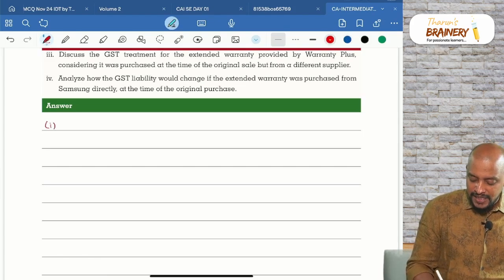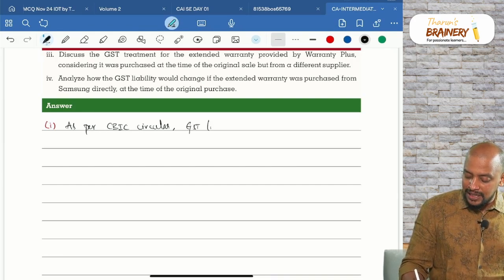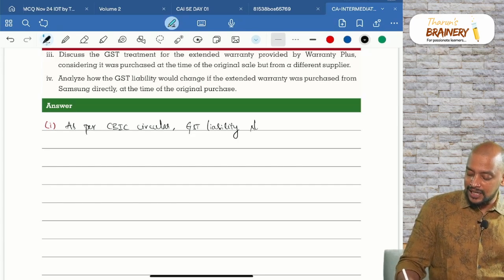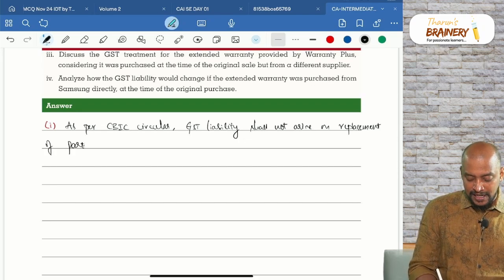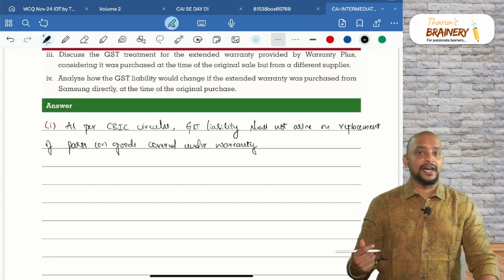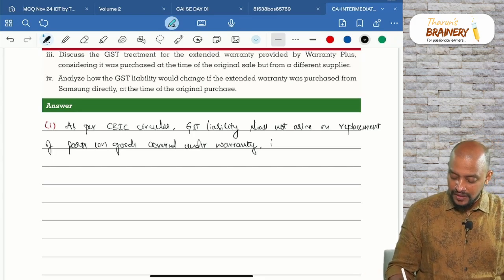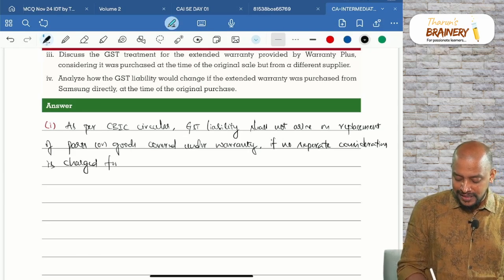So point number 1, as per CBIC circular, GST liability shall not arise on replacement of parts or goods covered under warranty, if no separate consideration is charged for such replacement.